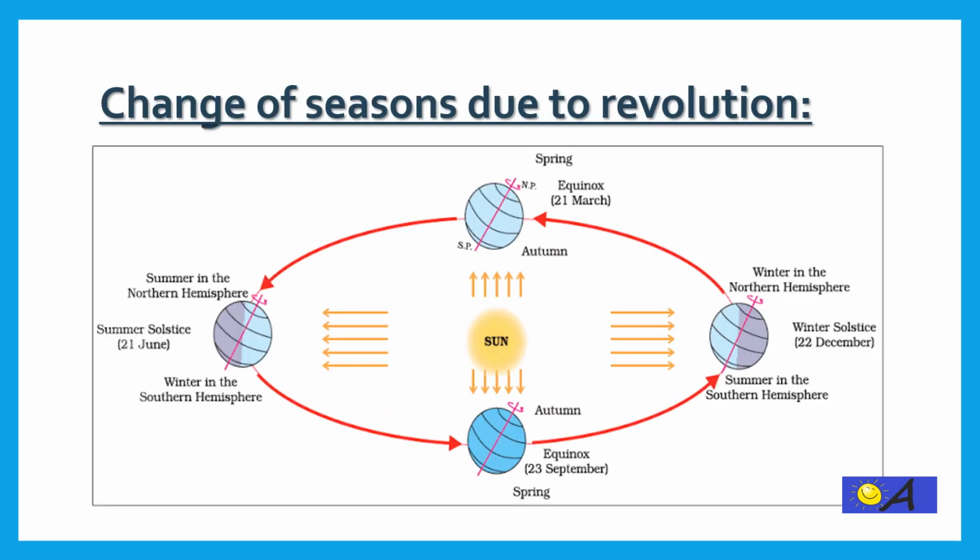We earlier discussed how rotation leads to the formation of day and night. Now what happens due to revolution? We experience change of seasons due to revolution.